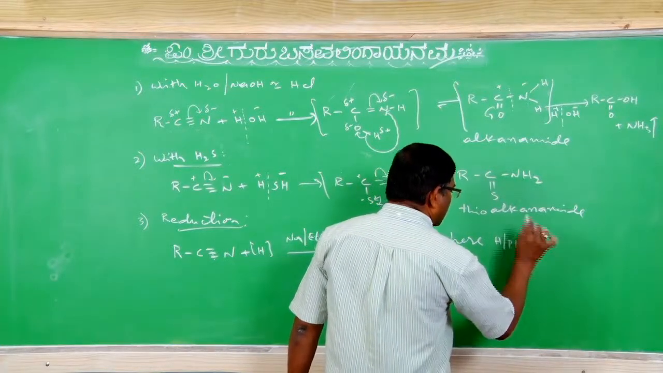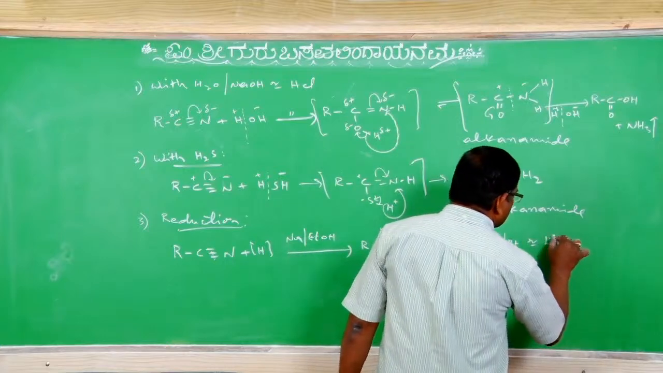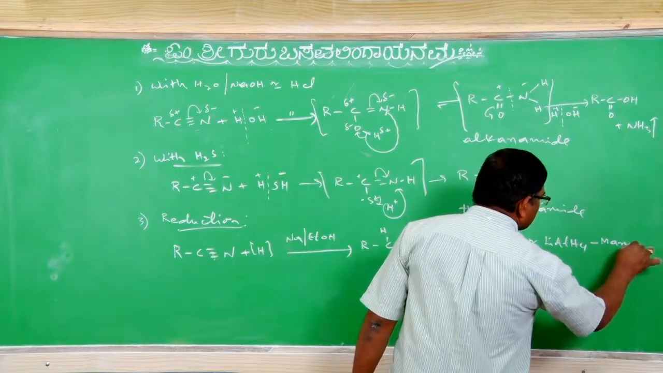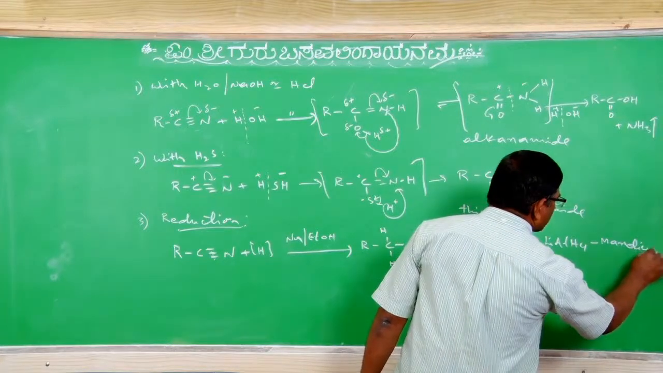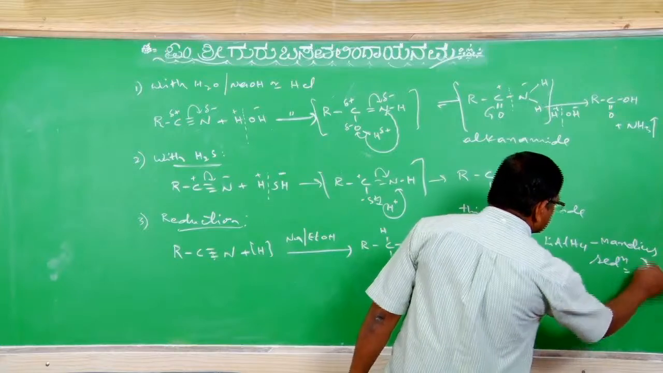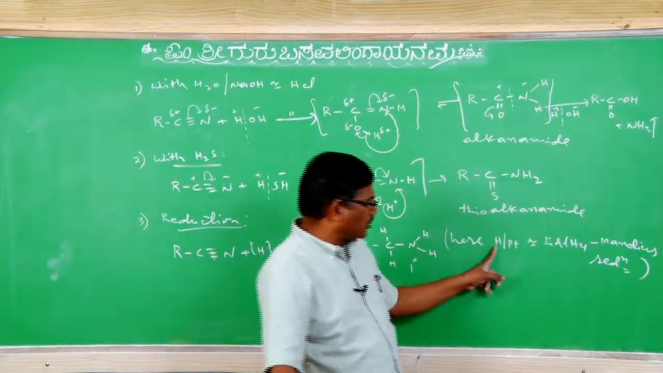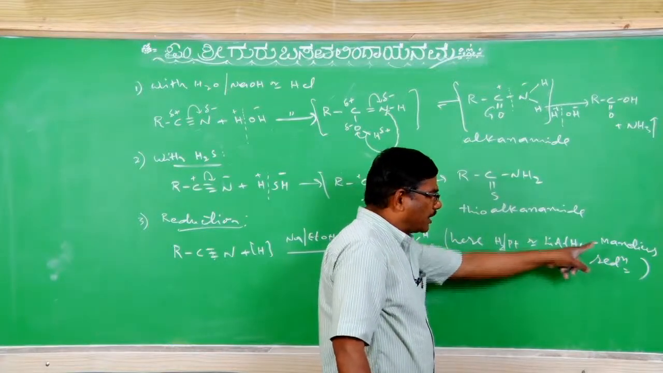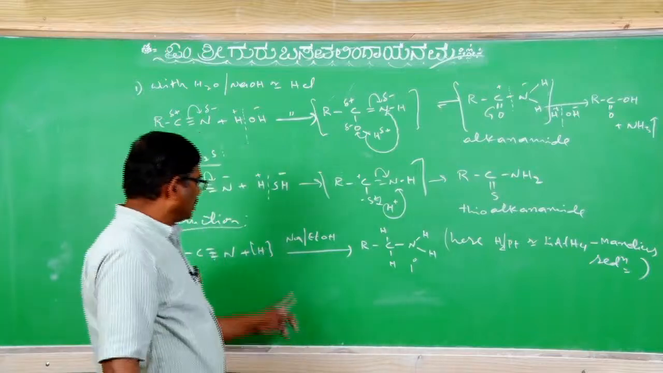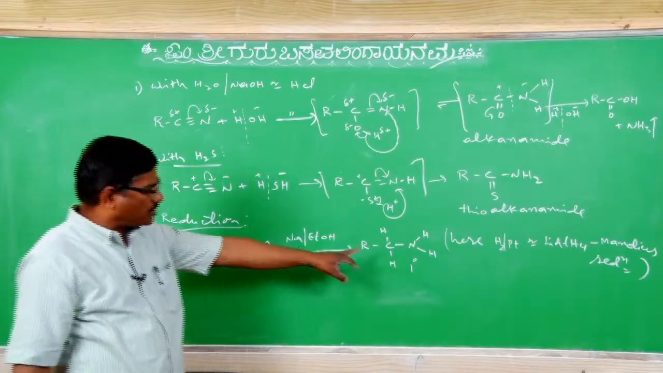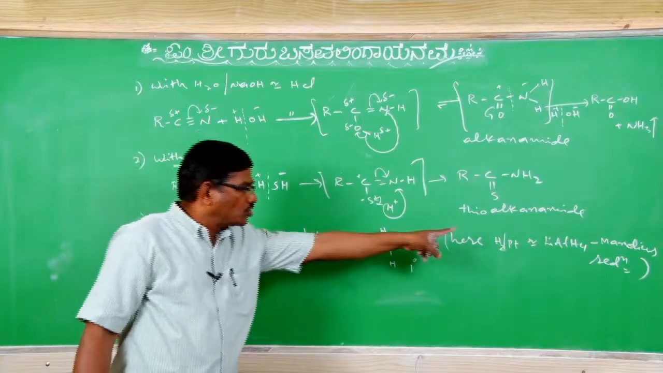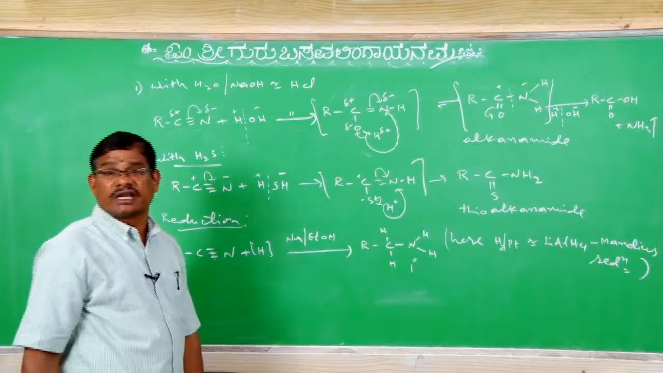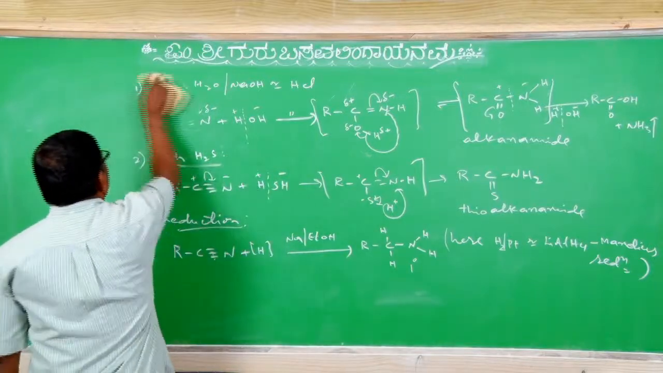Suppose we use hydrogen with platinum, or lithium aluminum hydride as the reducing agent; this reaction is called Mendius reduction. When we use these reagents, the name reaction is Mendius reduction. Sodium ethoxide also gives a primary amine. The product is the same for the same reactant. Those reducing agents will release nascent hydrogen and convert the nitrile into primary amines. This is the reduction. Okay.